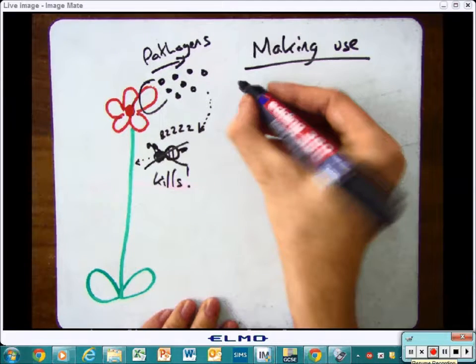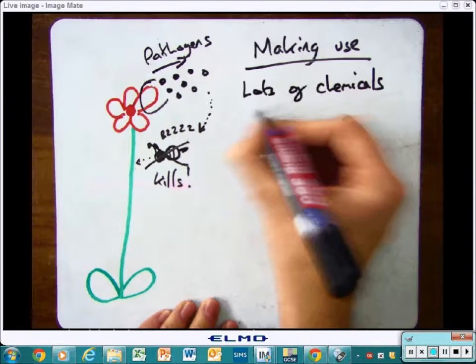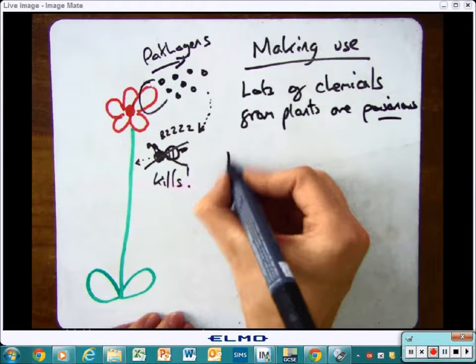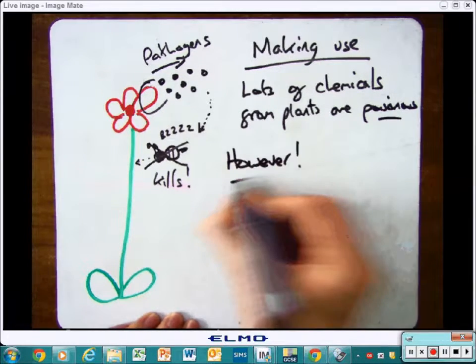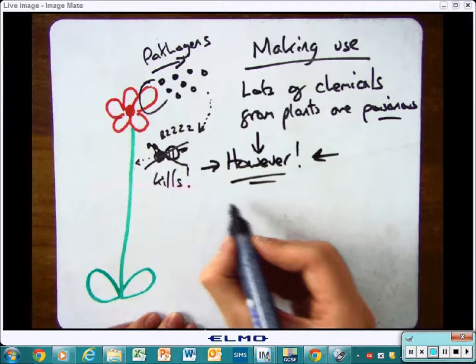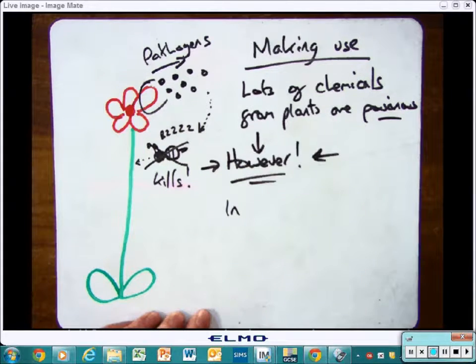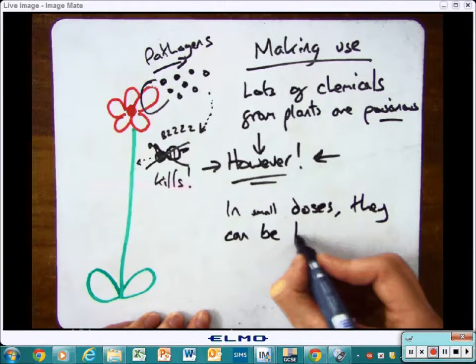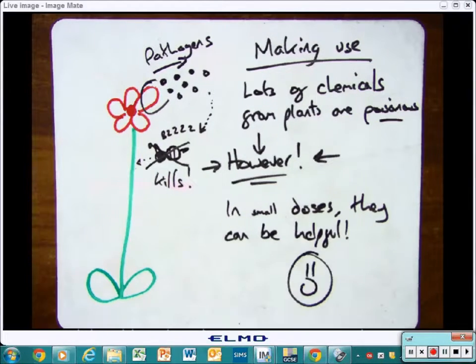Okay, the next section is going to have a look at making use of these chemicals. It's all good the plants being able to use them, but what we want to do is take those chemicals that they make and make them useful for us, because that's a good thing. Whilst a lot of these chemicals can be dangerous, if used in the right way and in small amounts, they've actually been proved to be quite helpful to humans.